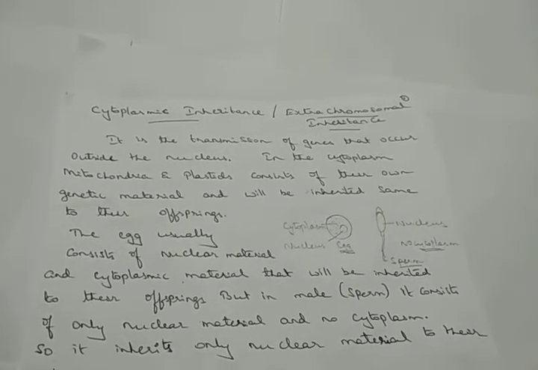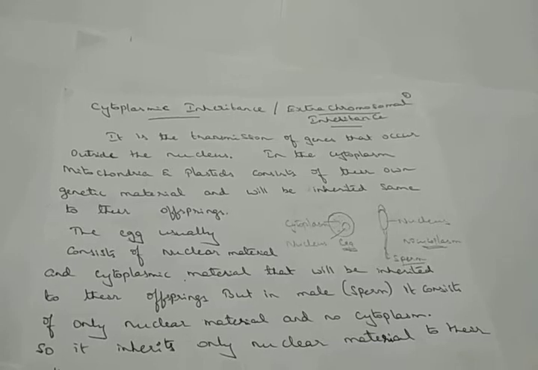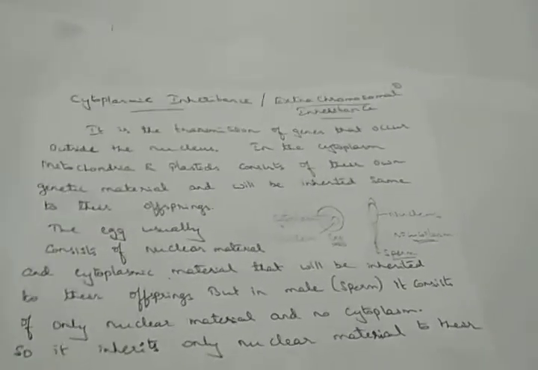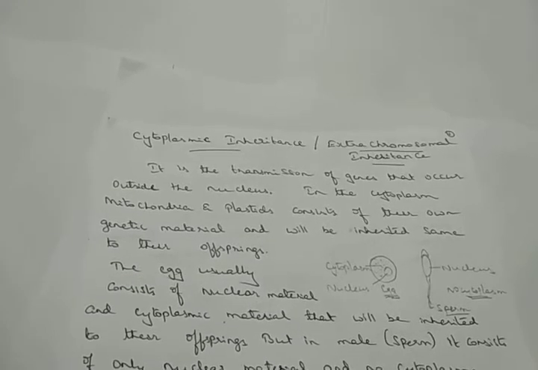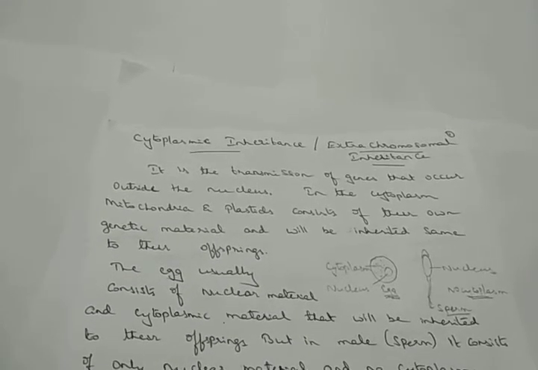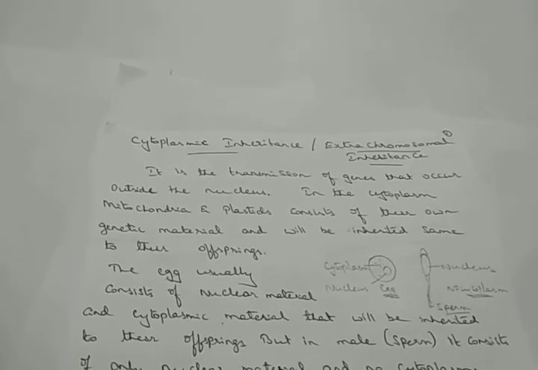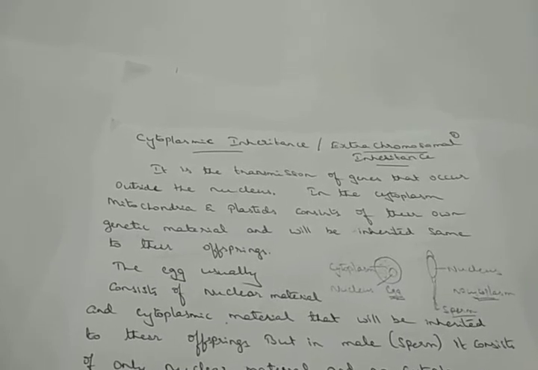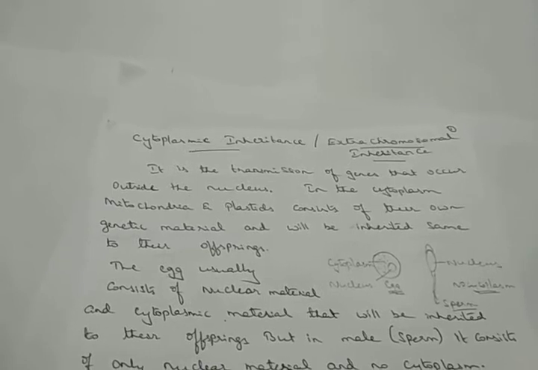Hello students, we will continue with our next topic, cytoplasmic inheritance, which can also be called extra chromosomal inheritance. As the word inheritance suggests, the characters, that is the genes and chromosomes, are transmitted from the parents to their offspring. That usually takes place with the help of the genetic material present in the nucleus.